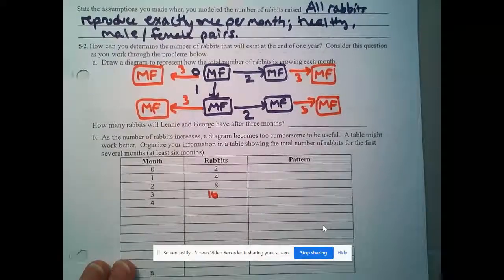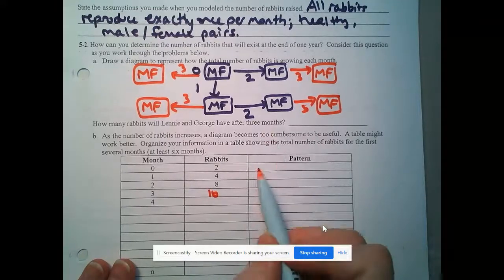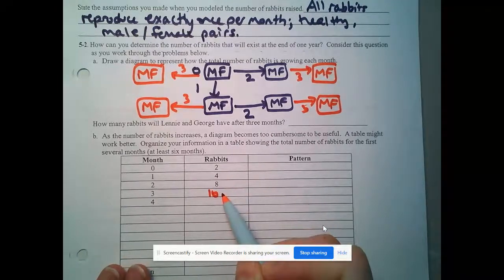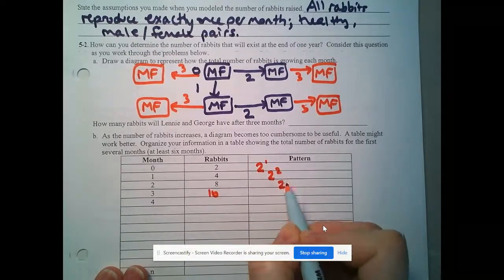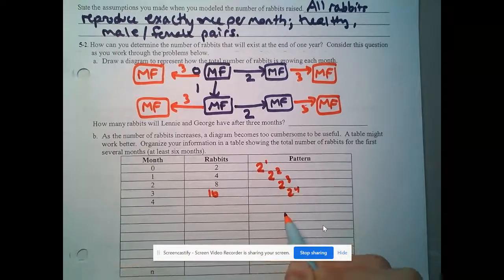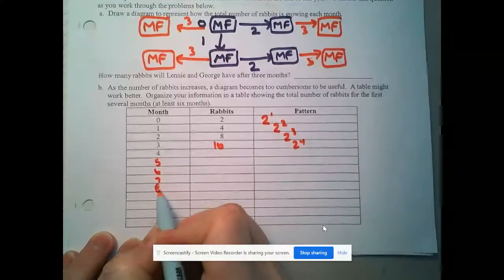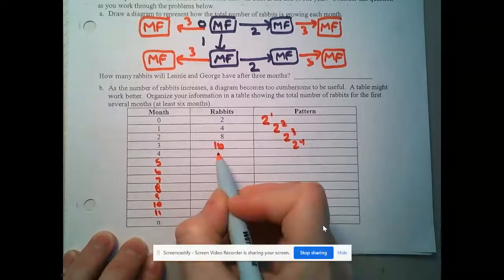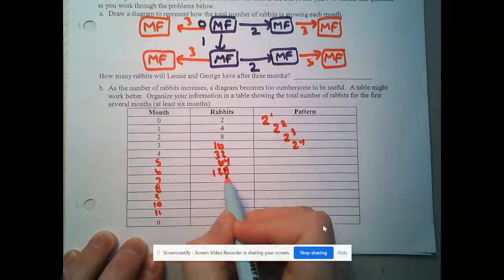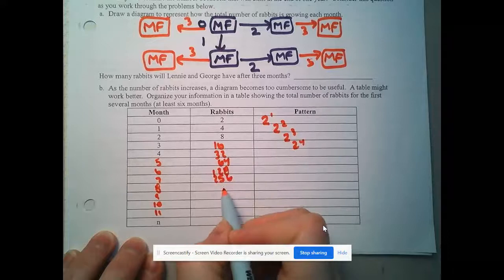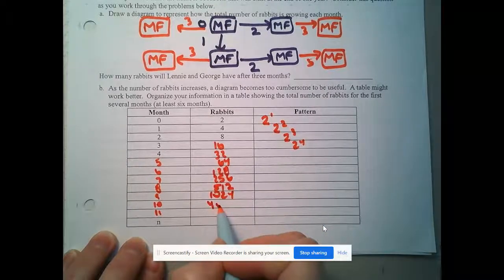Now, at this point, you probably don't need to make any more of the diagram. You're going to say, oh, look, 2, 4, 8, 16, we're multiplying by 2. So this would be 2 to the first, this would be 2 to the second, this would be 2 to the third, this would be 2 to the fourth, and so on. So you could fill in this table without having to continue the diagram by following the pattern. So 16, 32, 64, 128, 256, 512, 1024, and 4096.